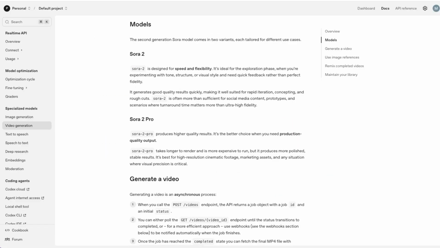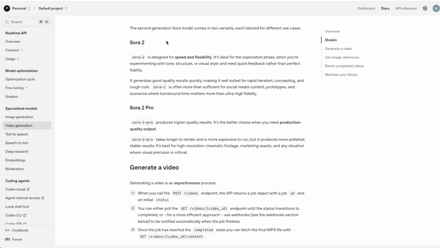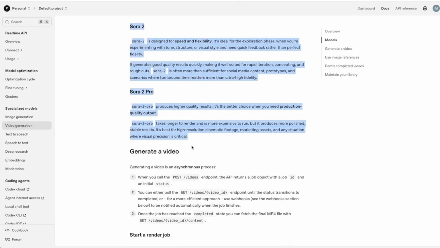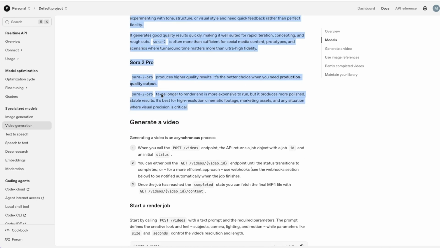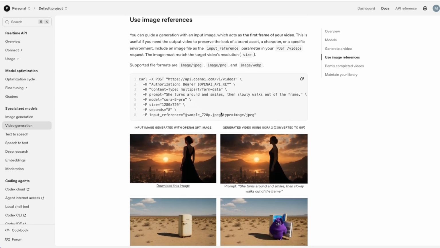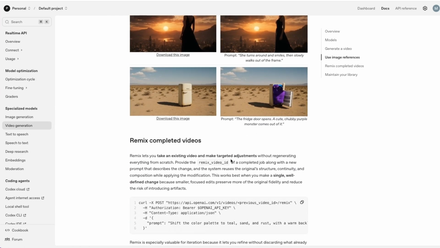Next one, and this is huge, you can actually generate videos using Sora 2, and this is available in the API. So basically all of those fun videos that you created on the Sora app can now be created without the watermark and with some additional options, including the ability to provide some reference image and generating videos from that. You could also provide product information and generate videos from that.